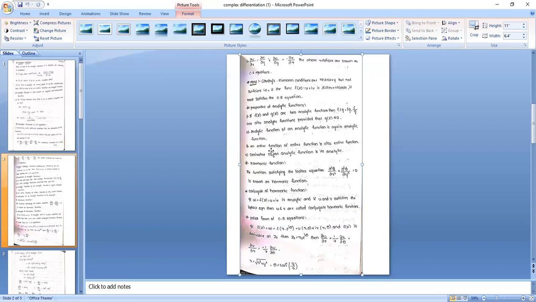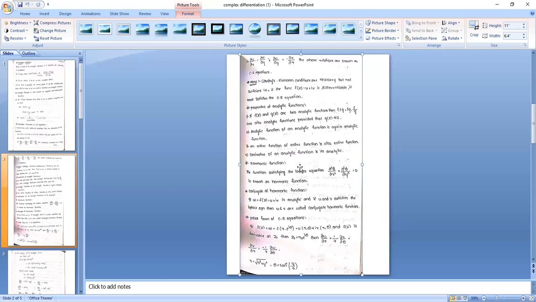Similarly for entire functions, an entire function of an entire function is entire. That means suppose f and g are two entire functions, their composition function f circle g or g circle f are also entire functions. Next, the derivative of an analytic function is itself analytic. That means suppose f is analytic, then differentiating, f dash is also analytic. If f is analytic, then f dash is also analytic.